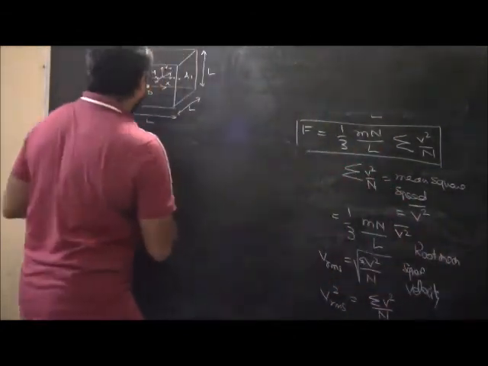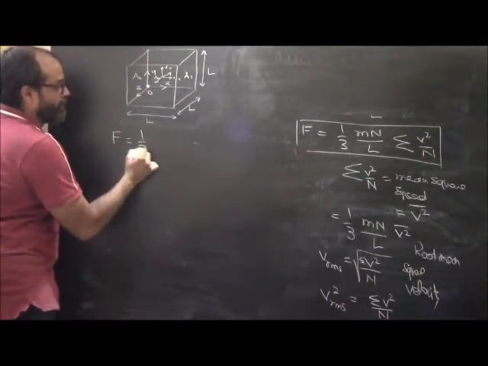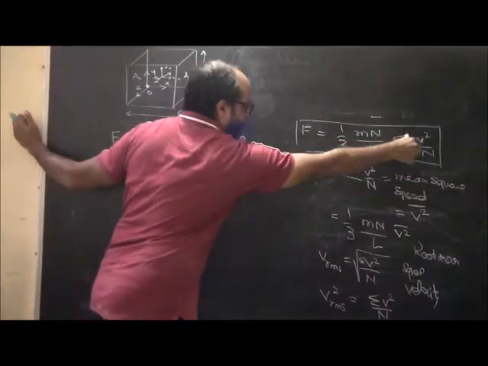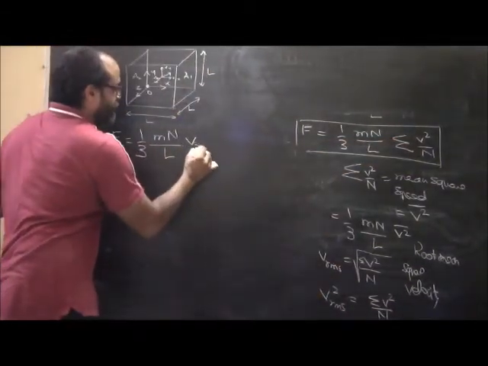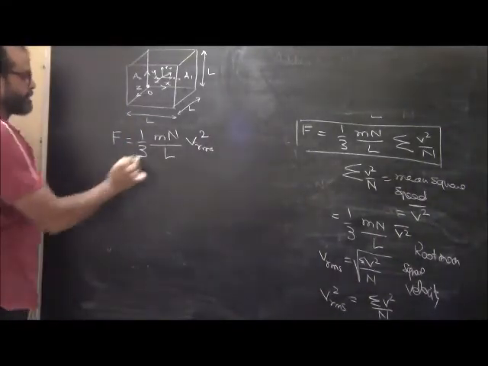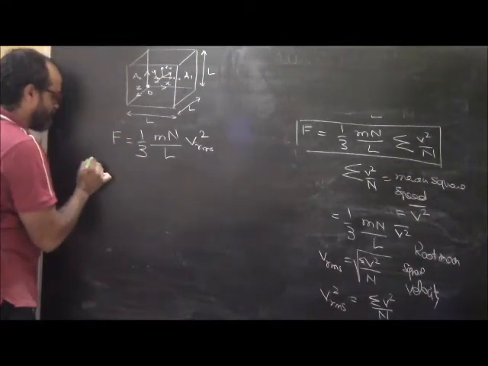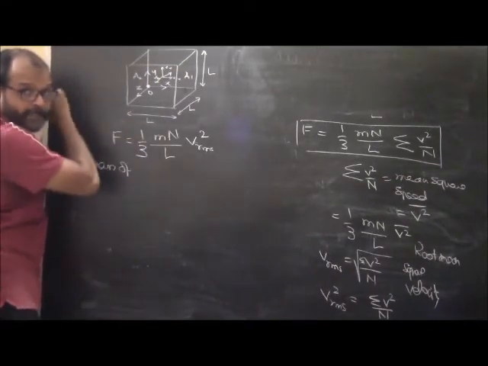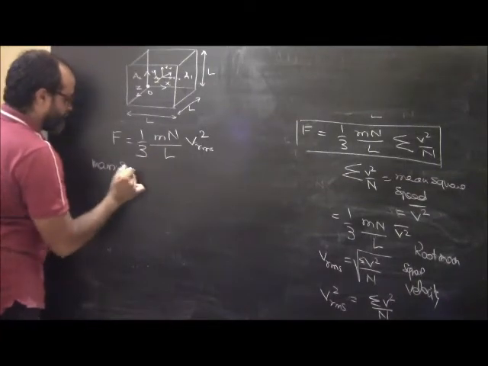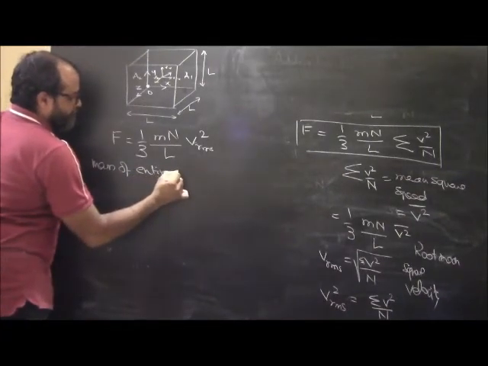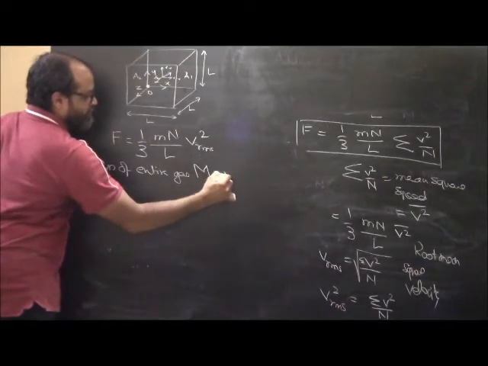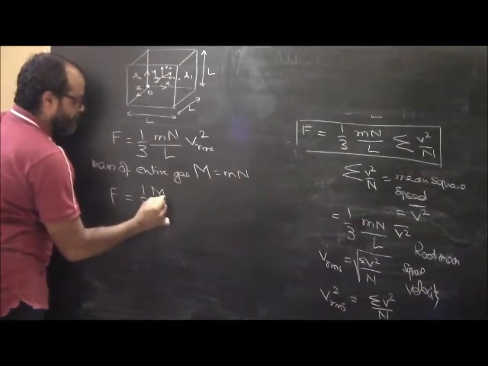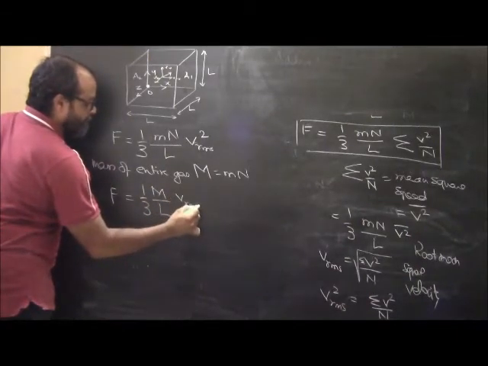So what do we have here? Force is equal to 1 by 3 m n by L. In place of this entire thing, what can we write here? V RMS square, root mean square velocity. Now this m into n basically means the mass of one particle, and there are n number of particles in the gas. So we can write mass of entire gas, let's say we denote it by capital N, is equal to mn. So this can be written as 1 by 3 M by L V RMS square.